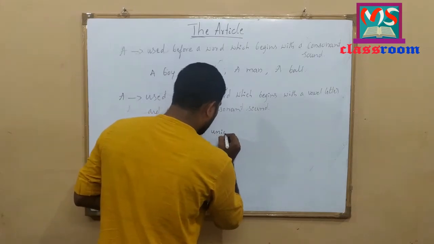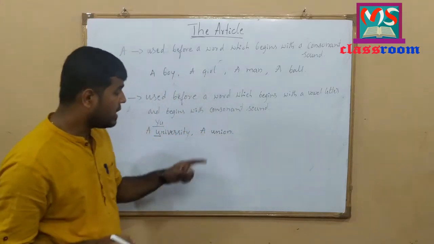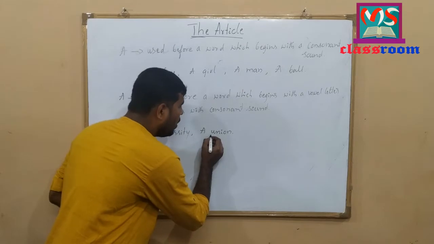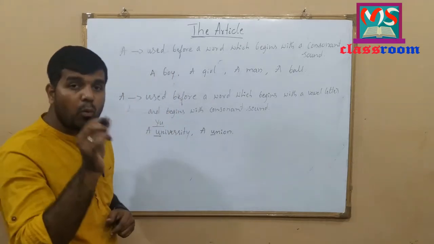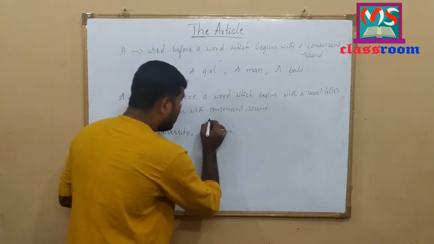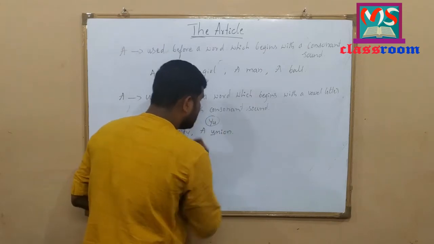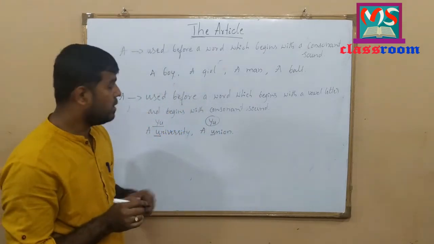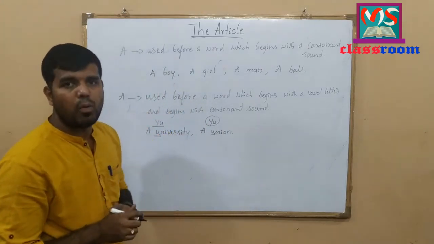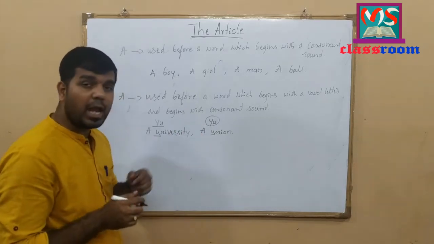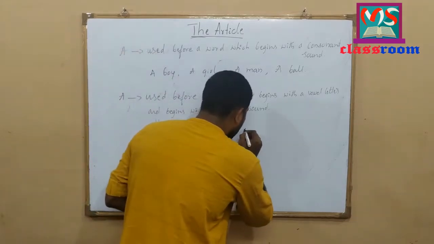A union. Look at the example here. The word union begins with the vowel letter U, but produces a consonant sound here. It doesn't produce any vowel sound here. Let me write one more example.